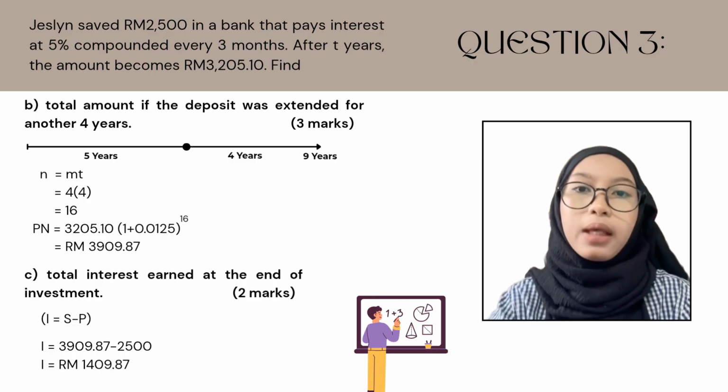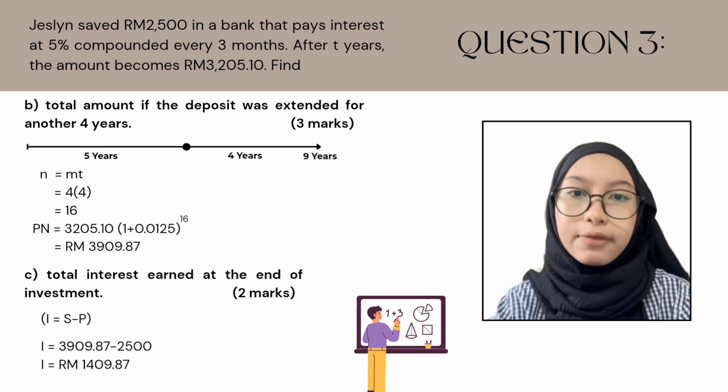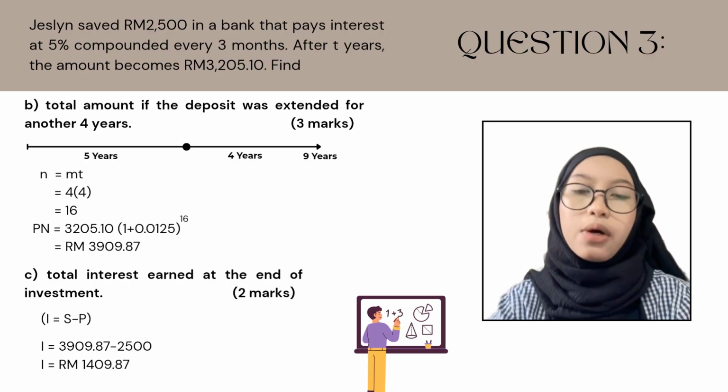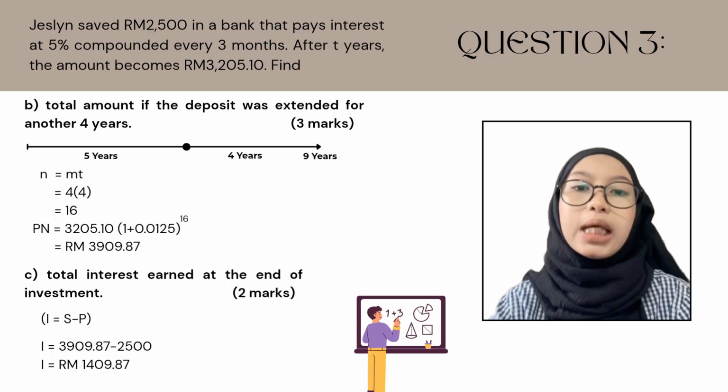For part C, the question is we need to find the total interest earned at the end of the investment. Interest I is equal to S minus P. So, I is equal to 3909.87 minus 2500. We will get I equal to RM1409.87. So, after 9 years in total, Jocelyn earns RM1409.87 in interest.